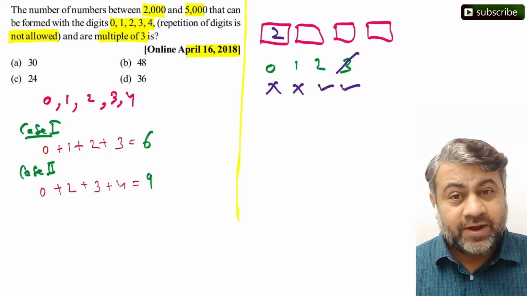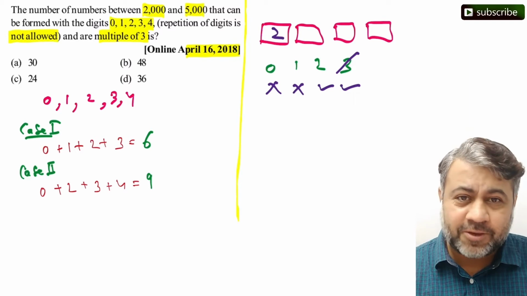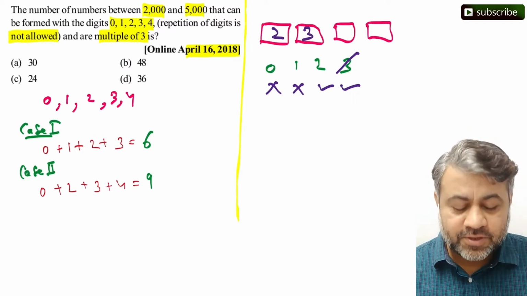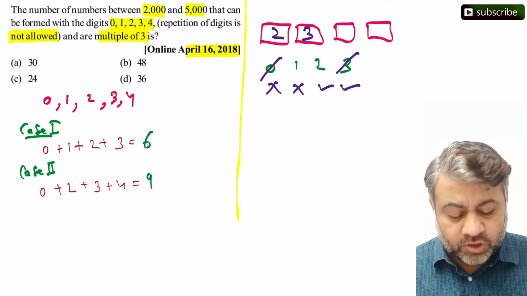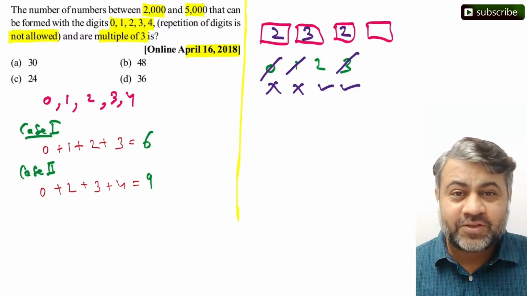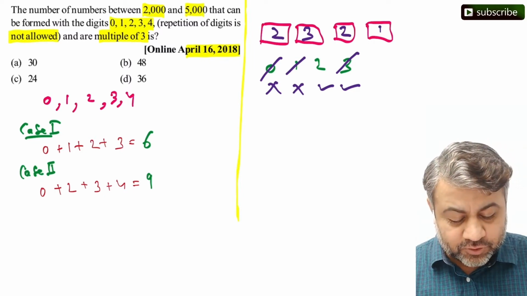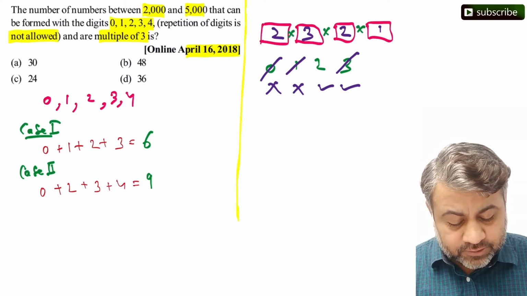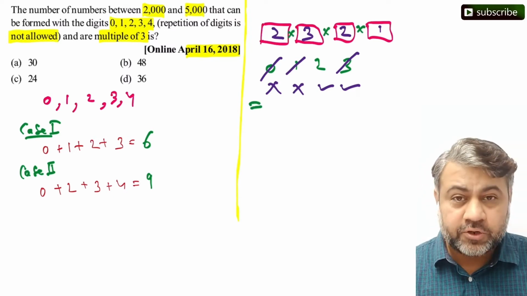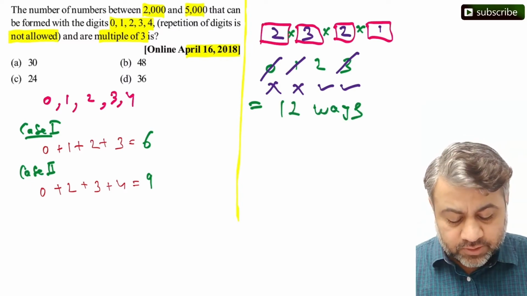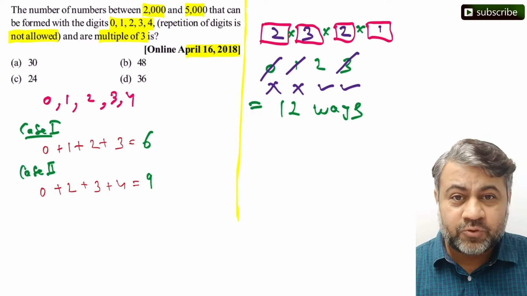Now at the 100 place we have 3 options. We can keep 0, we can keep 1, we can keep 2. So 3 options. Suppose one of them is gone, suppose 0 is gone. So at the 10th place we have 2 options. Suppose 1 is gone. So at the unit place we have only 1 option. So the total number of ways we can select this way is 2 into 3 into 2, that is 6 into 2, 12 ways we can select numbers using case 1.